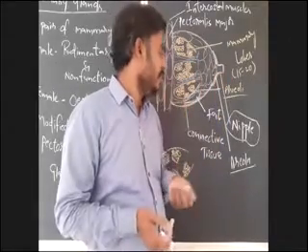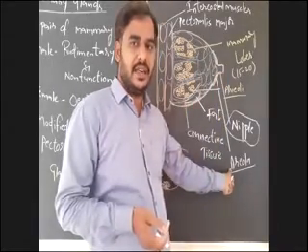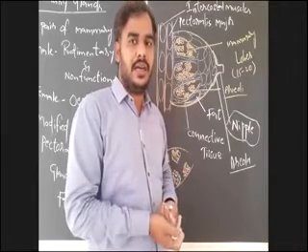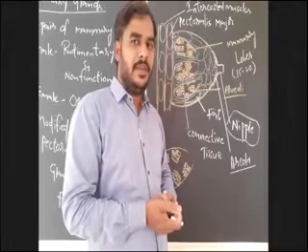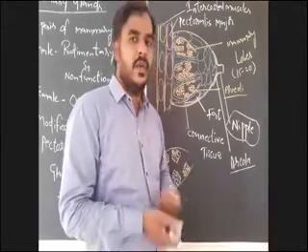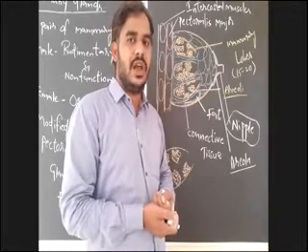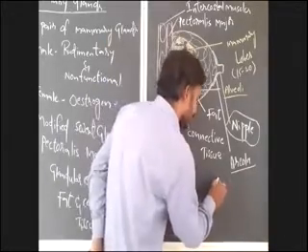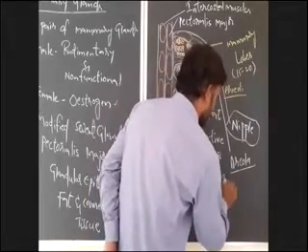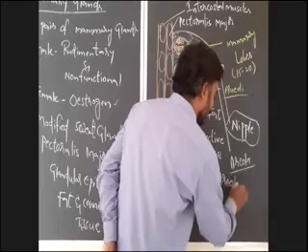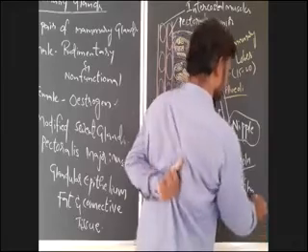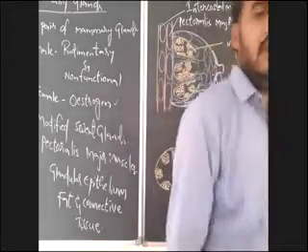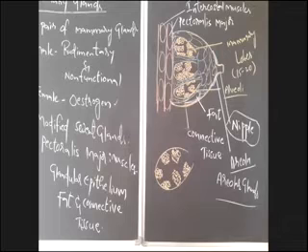And around this nipple, there is a highly pigmented skin or dark region which is known as the areola. What is the use of this areola present around the nipple? Around the nipple, this areola is present and that possesses glands which are known as areolar glands. So around the nipple there is an areola, and around the areola there are areolar glands.